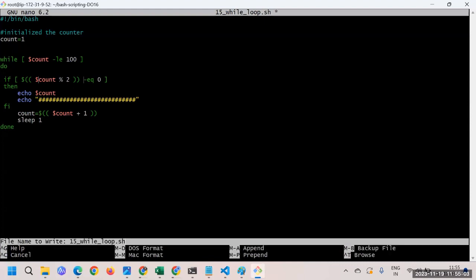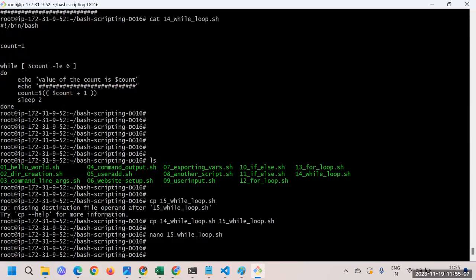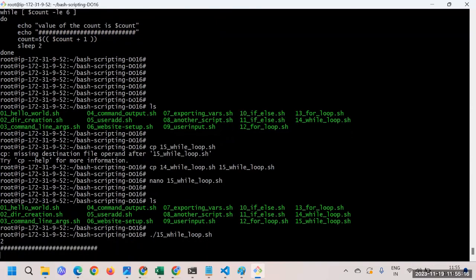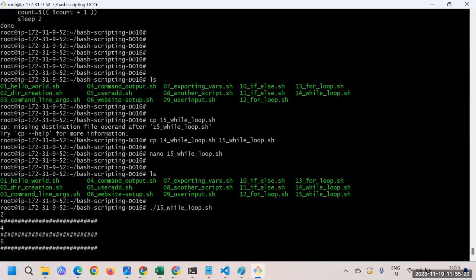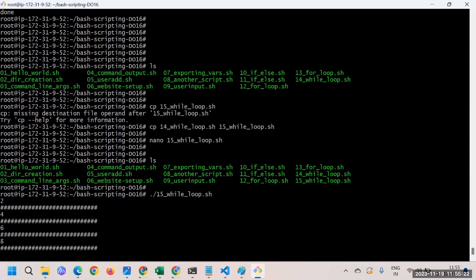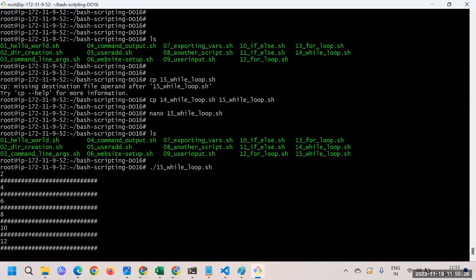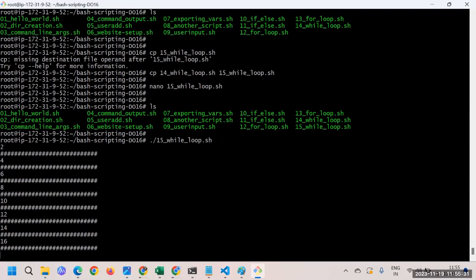So let me save it. I'll say Control O, press Enter, Control X to get out of it. And if I do ls, let's go and execute this particular script, that is 15. Let's see the output. So here you can see the 2 got printed, 4 got printed, 6, 8. And like that it will just keep going on until 100.